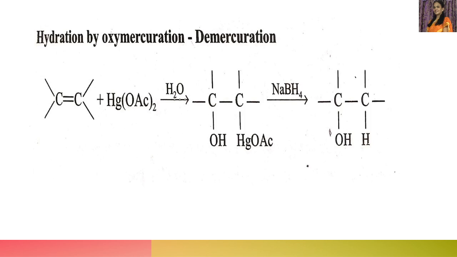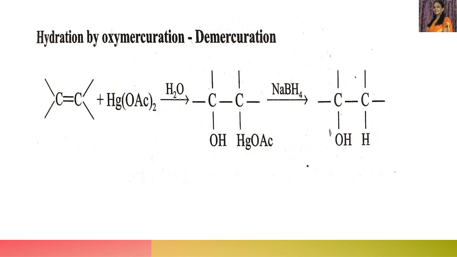This is alkene. Here, mercuric acetate and water, and in this we got this product, that is OH is getting added to one carbon, and next mercuric acetate is getting added to another carbon. One acetate ion is lost. Then this is the positive part, it goes to one carbon, and this is the negative part of the reagent which goes to another carbon. Thus we get this product.